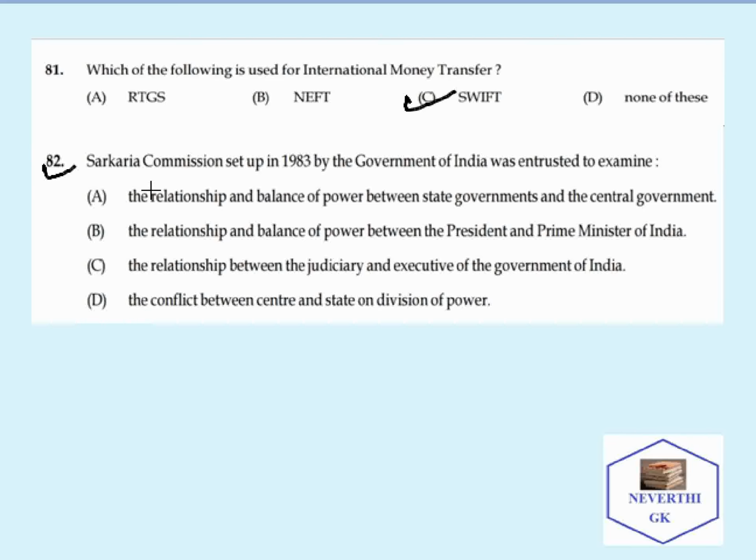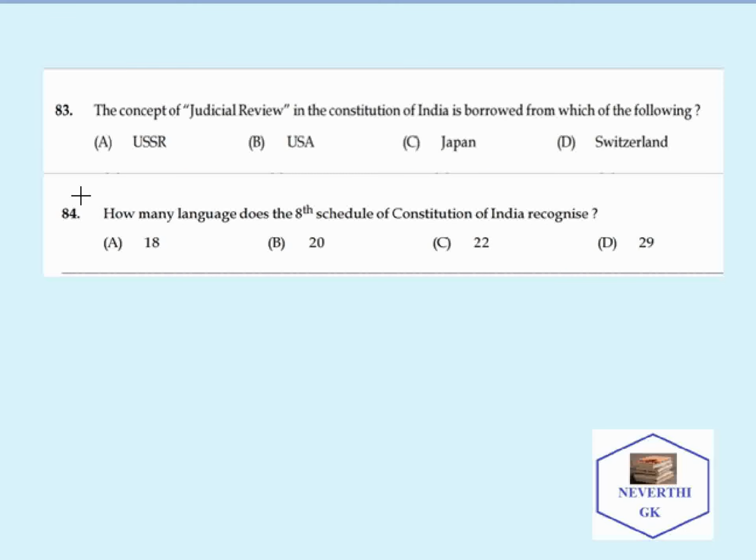Next question: the Sarkaria Commission set up in 1983 by the government of India was meant to examine what? It was meant to examine the relationship and balance of power between the state governments and the central government. So let's take the next question.